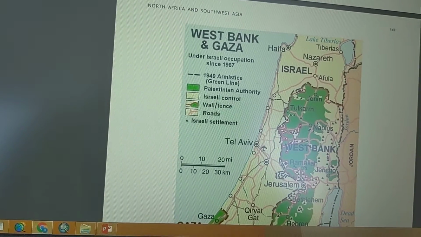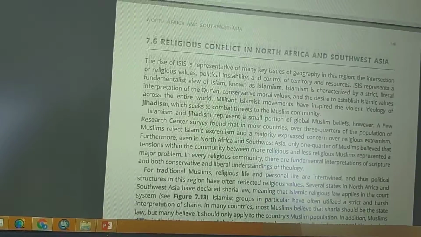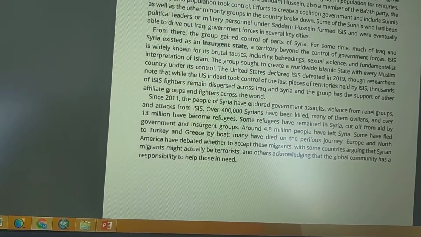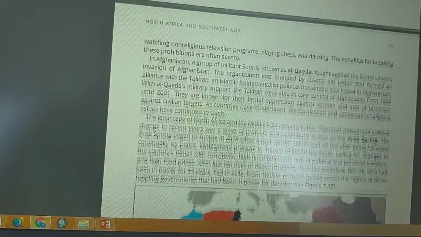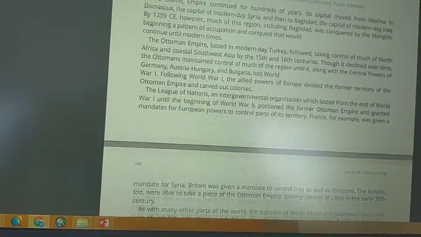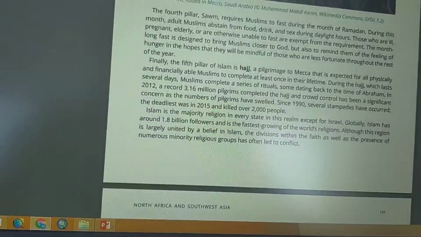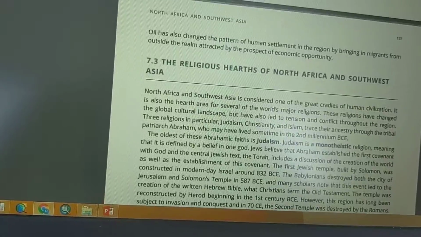Once she redid the book, it should be in here, so please be patient with me.